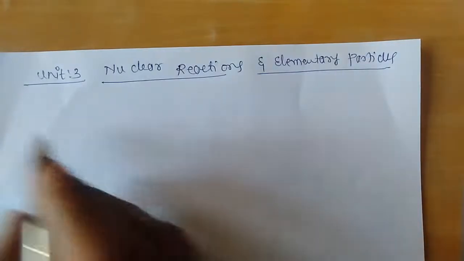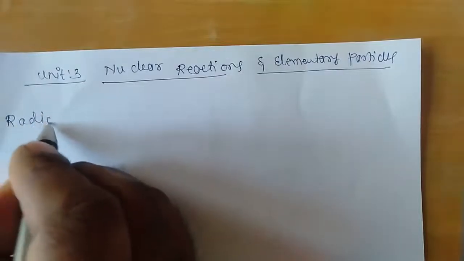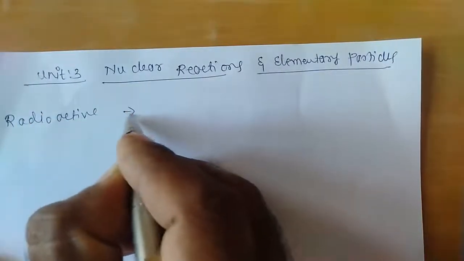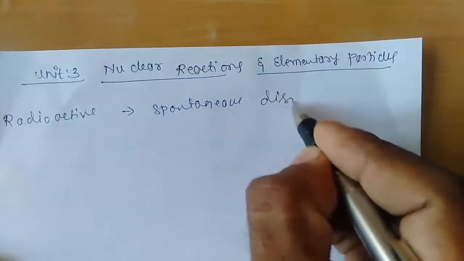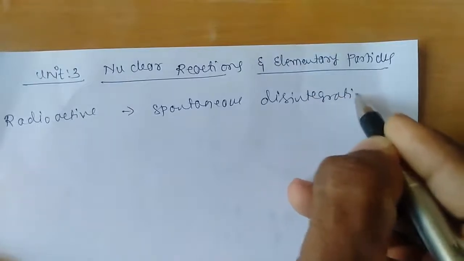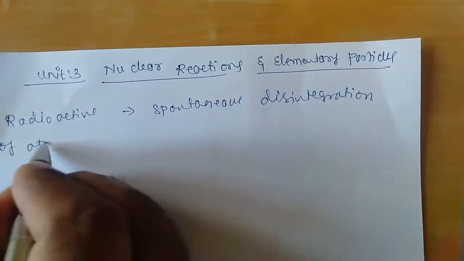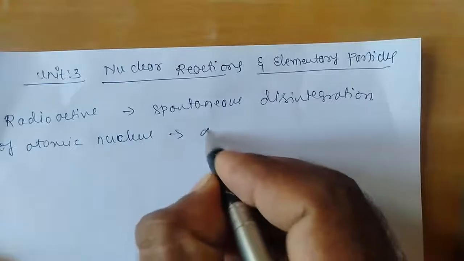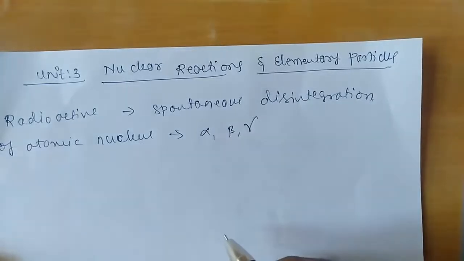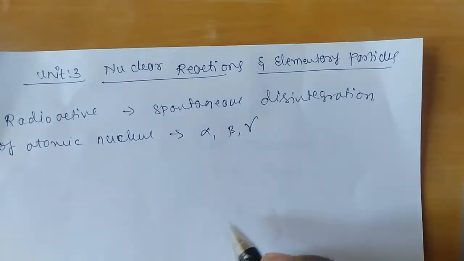In the case of radioactivity, what do you mean by radioactivity? Radioactivity is nothing but the spontaneous disintegration of an atomic nucleus or atomic nuclei by the emission of alpha, beta and gamma radiation. So this is what we call radioactivity. This is also a type of nuclear reaction, but it occurs spontaneously, that is, without any external influence. This process occurs naturally.